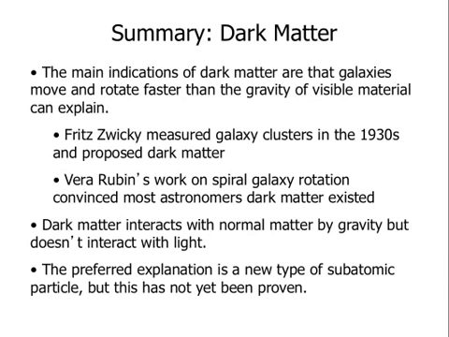Then in the 1970s, Vera Rubin showed that spiral galaxies rotate faster than could be explained by the stars and gas alone. And these data put together convinced astronomers that there must be something out there that we call dark matter.